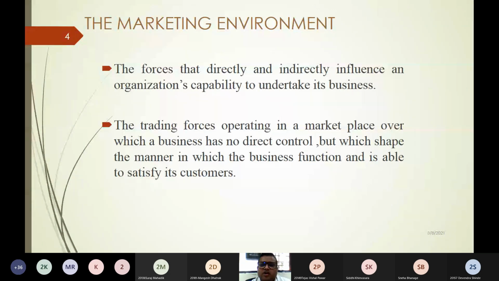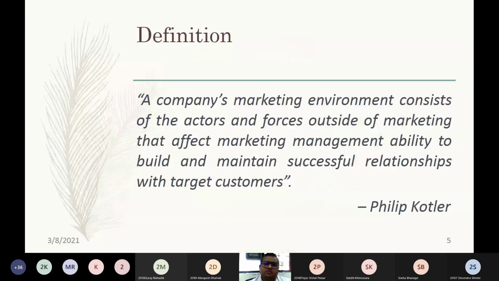Why do we study marketing environment? Because marketing environment tells us how to adjust your business in accordance with the changes in the environmental forces which are sometimes beyond our control. Is this point clear to everyone? Clear, sir. Okay.